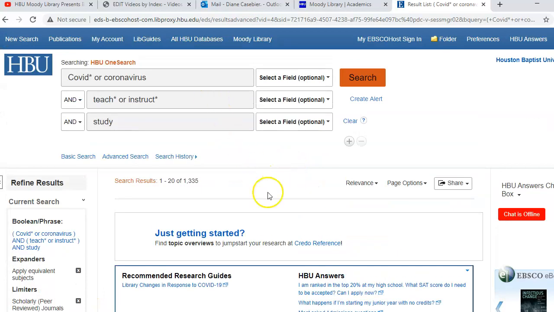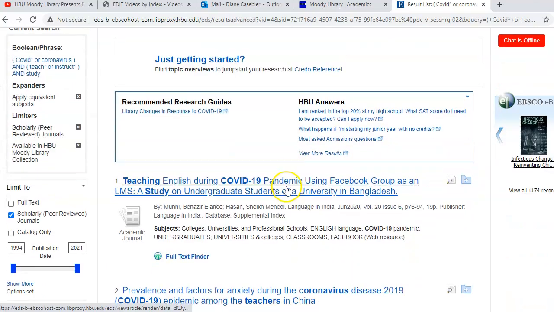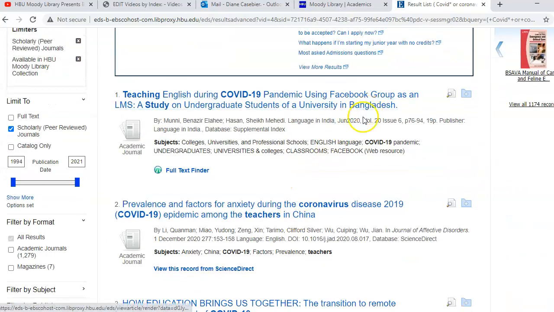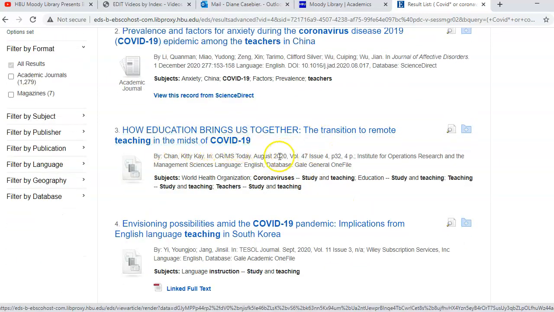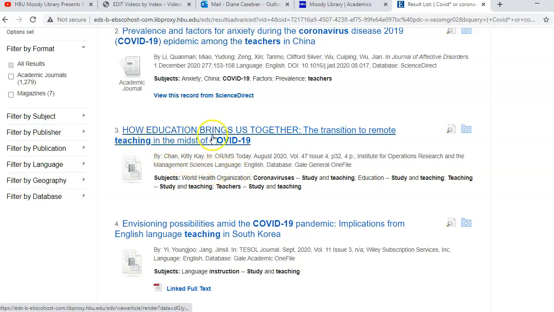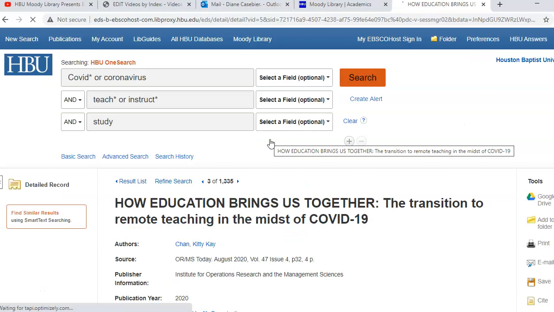Now, these could be studies that are done in different parts of the world, not just the United States. Bangladesh, China. This one here looks very interesting: how education brings us together, the transition to remote teaching in the midst of COVID-19. I don't see, this may be, let's see, what is this? This is not really telling me what it is, not saying it's an academic journal or magazine necessarily. So I'm going to click on the record because I don't see a PDF, and find out what this is.